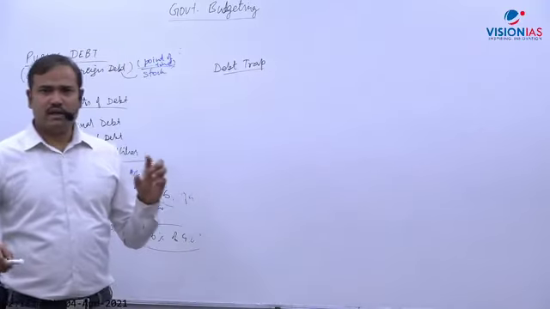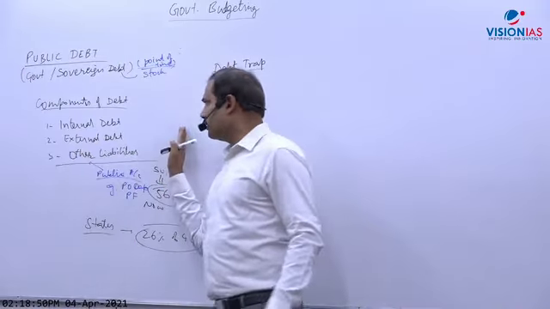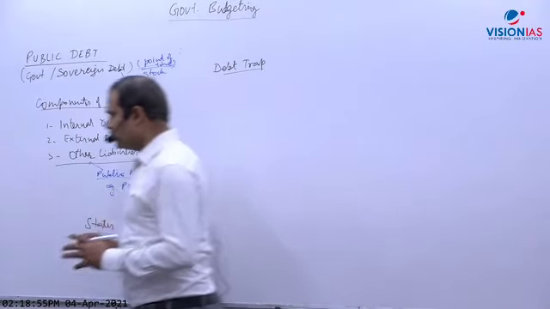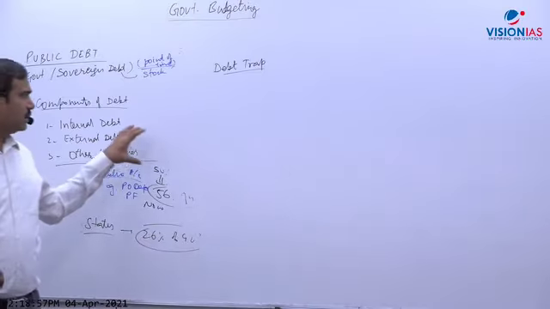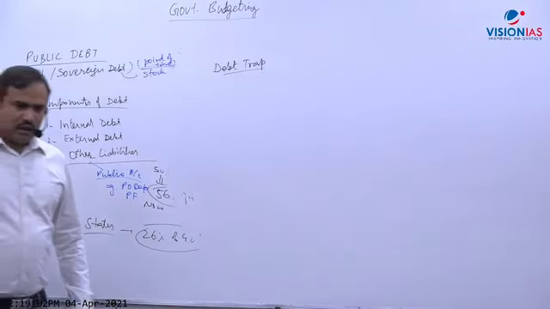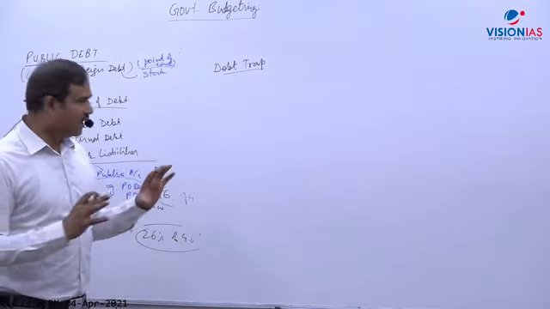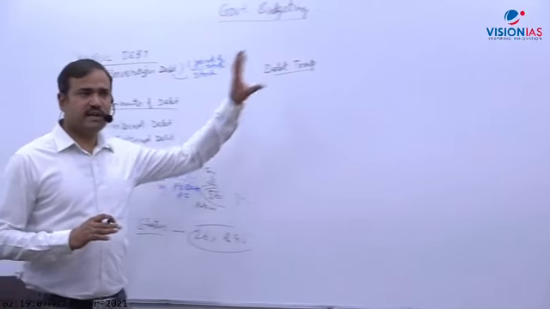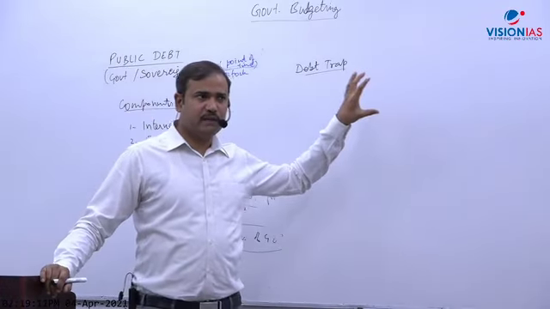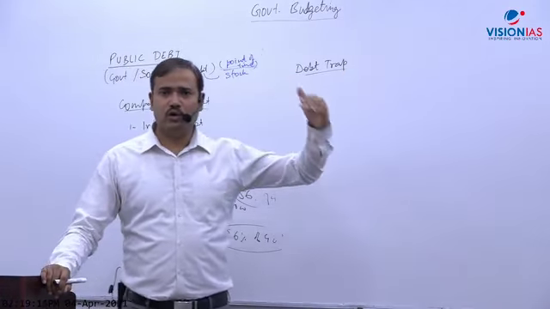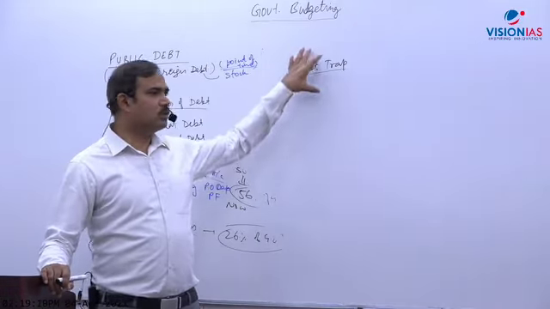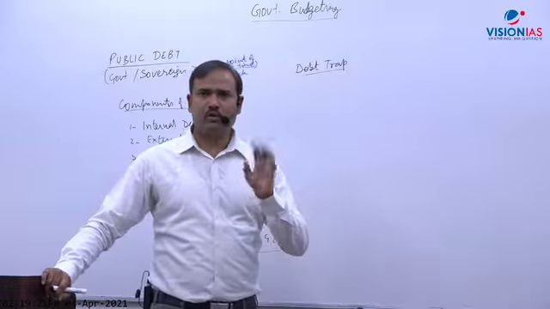So can we say right now the government of India is under debt trap? Yes or no? So is the government overall under debt trap? The answer is obviously no. Debt is high in India, but not extremely high. Debt trap means, for example, Greece was actually under debt trap. Greece came on the verge of default. So Greece was in debt trap, and some other countries are also close to debt trap. But the Indian government overall is not even close to debt trap.